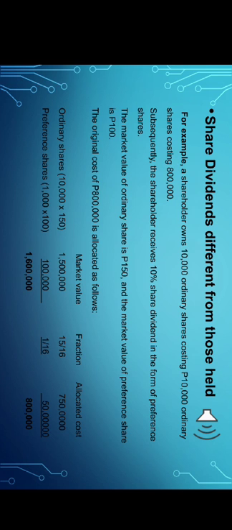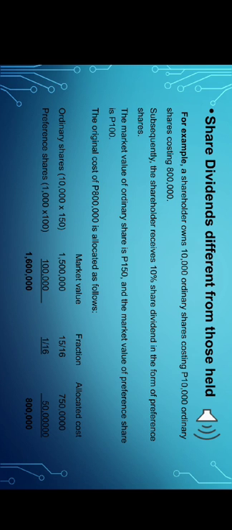Subsequently, the shareholder receives a 10% share dividend in the form of preference shares. The market value of the ordinary share is 150 pesos and the market value of the preference shares is 100 pesos. Then the original cost of 800,000 pesos is allocated as follows.